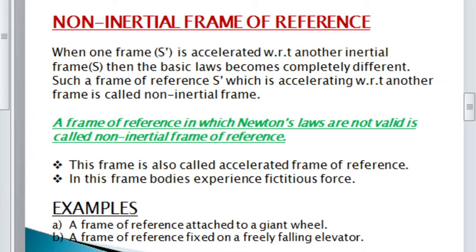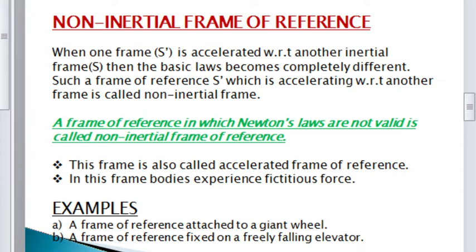Okay. In the first case, we considered two inertial frames, where one frame is at rest and the other one is moving with a constant velocity. But here, the second frame S dash is accelerated. So, the laws of physics do not hold good in this particular frame.